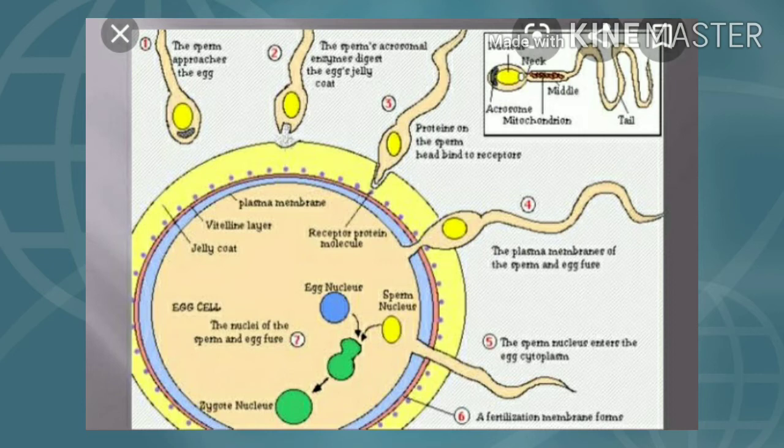In this process, firstly there is contact of the sperm head with the zona pellucida of the animal pole, and after that rupture of the acrosome membrane. म्हणजे झोना पेलुसिडा जे आहे ॲनिमल पोल, एगच्या ॲनिमल पोलला, त्यावेळेस काय होईल की स्पर्मचं जे हेड आहे, it contacts that of the ZP, and this ruptures the acrosome membrane, and it releases the hydrolytic enzyme from the acrosome, that is acrosin or zona lysin.